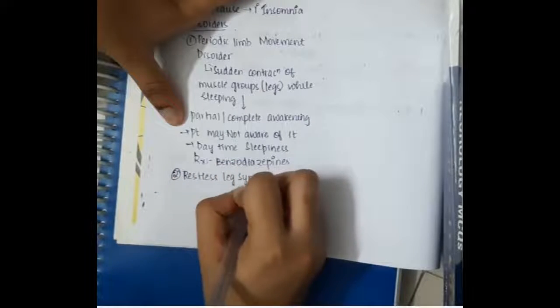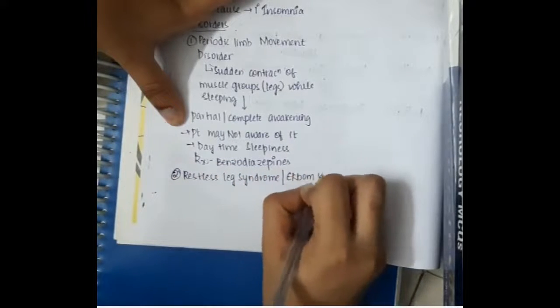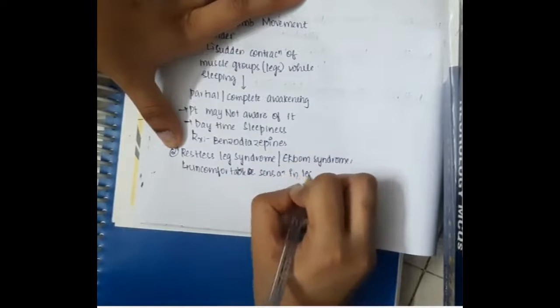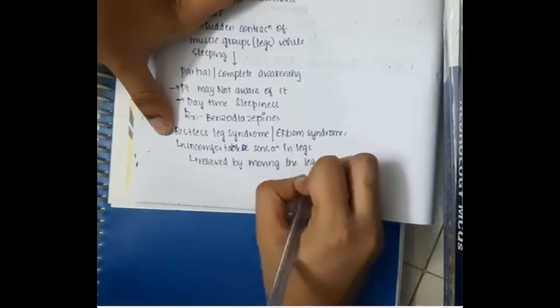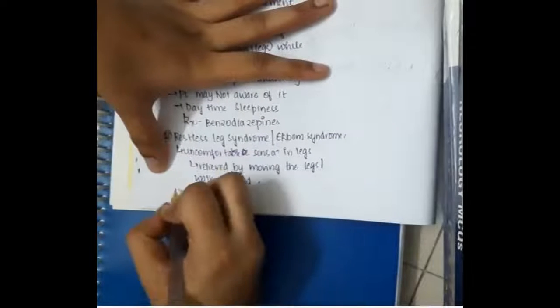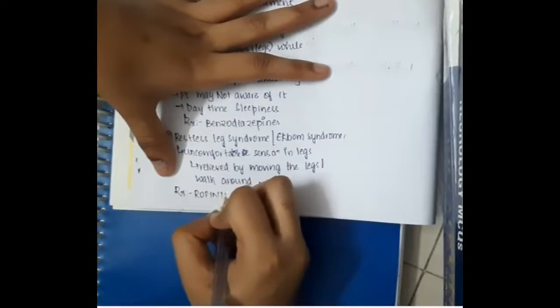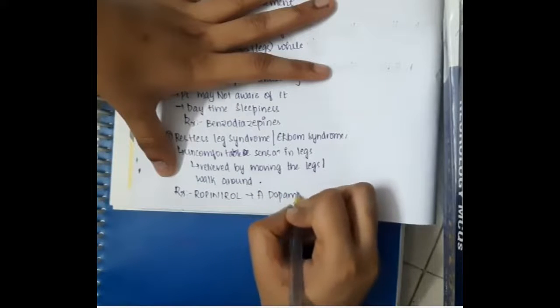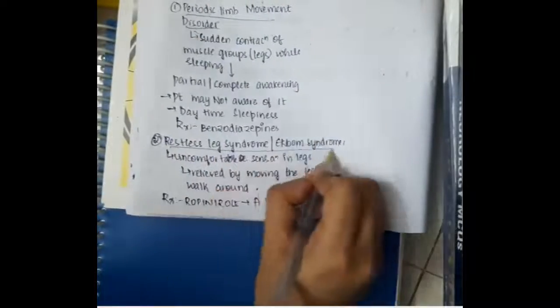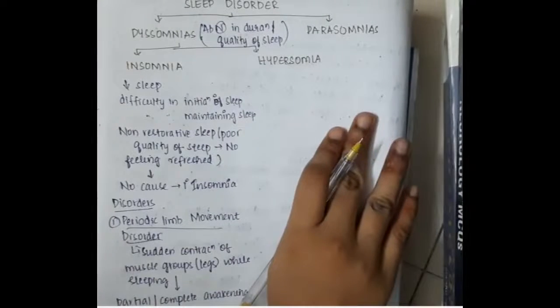Second, restless leg syndrome or Ekbom syndrome. Restless leg syndrome is also a type of insomnia where there is an uncomfortable sensation in the legs. This uncomfortable sensation is relieved by moving the legs or walking around. The treatment of restless leg syndrome is ropinirole, a dopamine agonist. These are the two insomnias. Then we have to learn some disorders under hypersomnia.